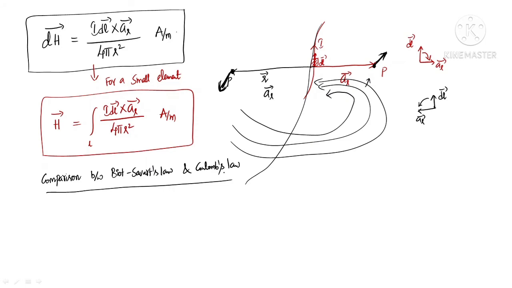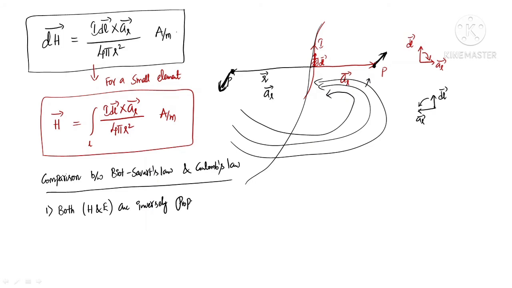If you see the first similarity, both fields, whether it may be electric field intensity or magnetic field intensity, H is magnetic field intensity, E is electric field intensity. So both magnetic field intensity and electric field intensity are inversely proportional to the distances.